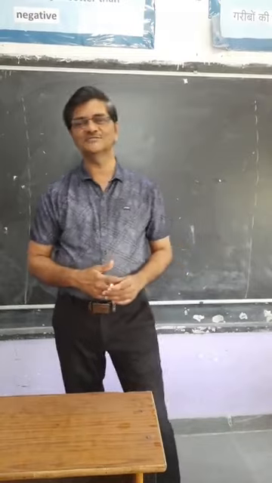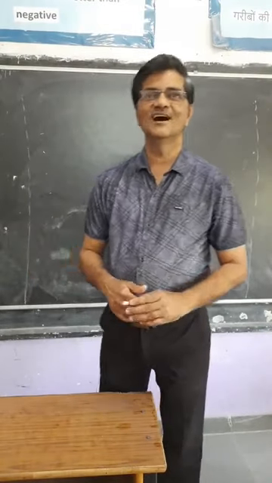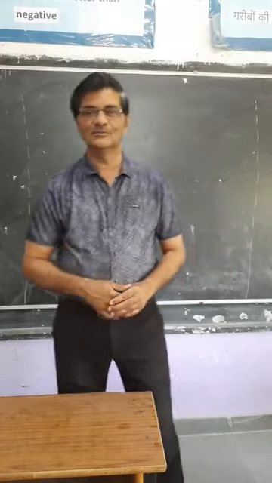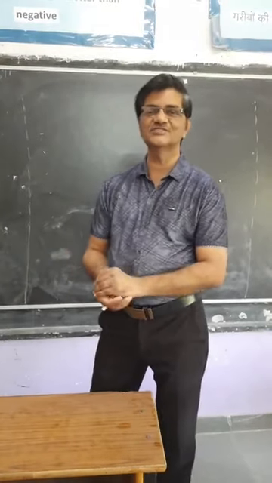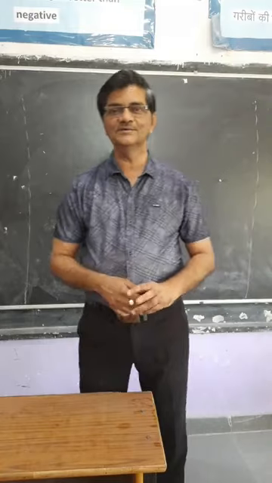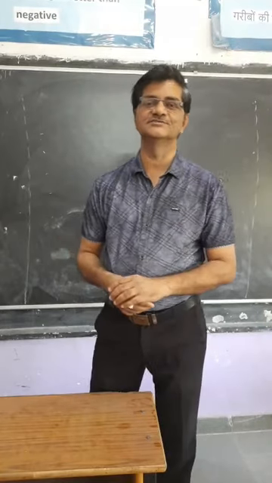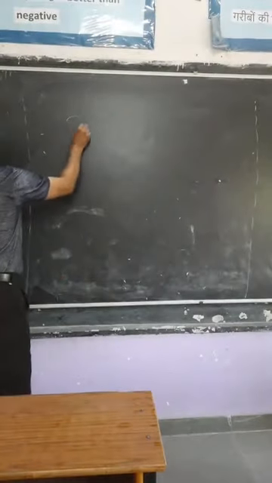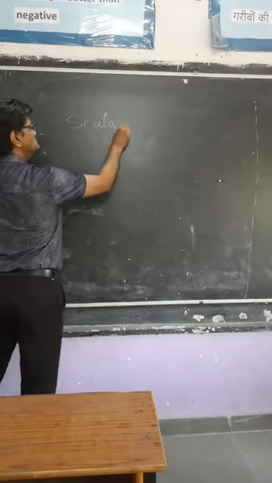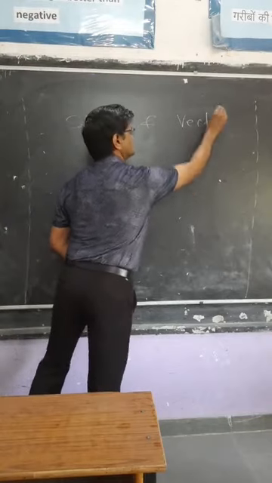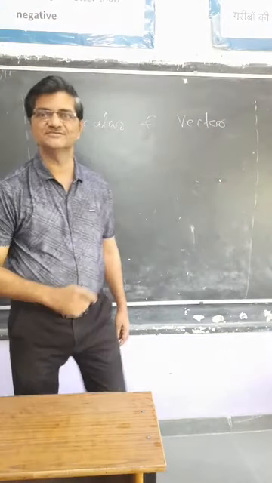Let's begin with a recap of what we studied in the last session. The most important thing that we discussed was the two types of physical quantities: scalar and vector physical quantities.